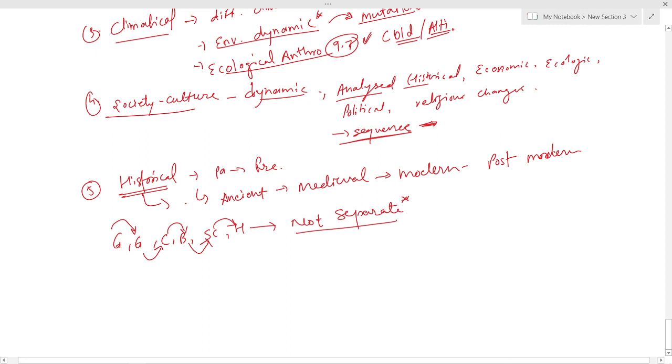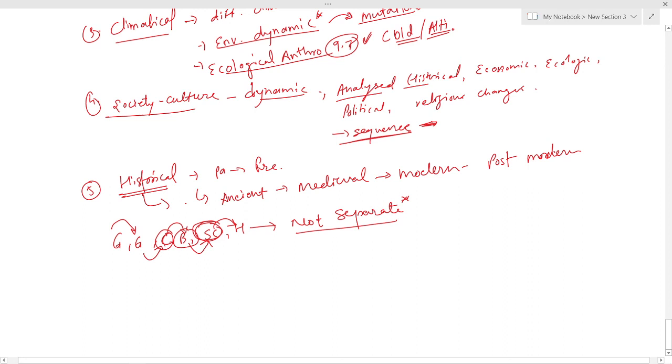When there is a cold climate, there is biological adaptation: our heartbeat will be faster, and there will be production of more RBCs, and we will try to save much of the heat. By socio-cultural adaptation, humans will wear the skins of other animals. In a modern society, they'll prefer good clothing. That is how climate is related to biology and socio-culture.